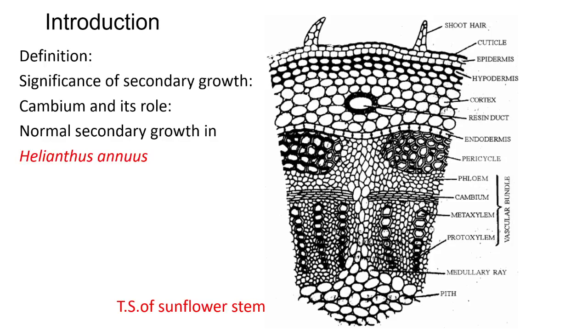The cambium is generally one cell in thickness, but during active growth, it divides rapidly and forms a cambium zone in the ring. Now in this diagram, TS of sunflower stem, there are 1, 2, 3, 5 layers of cambium. The cambium perpetuates itself and remains active in the plant for a considerable time.